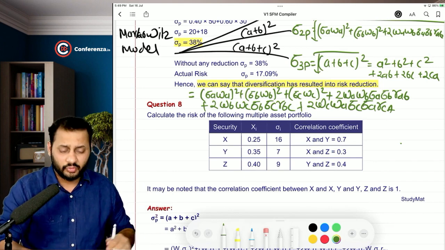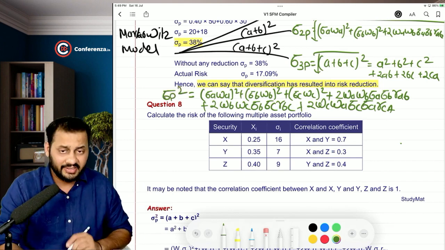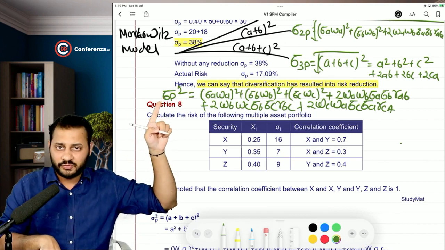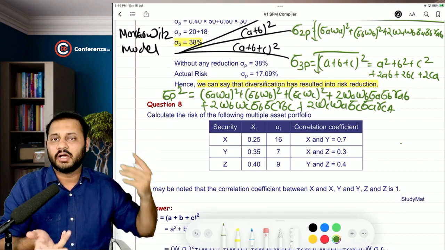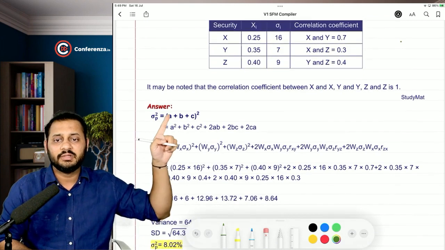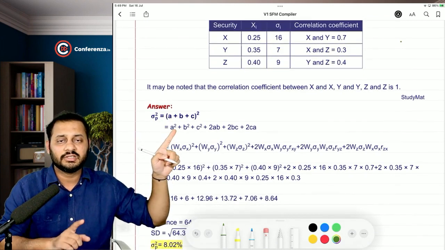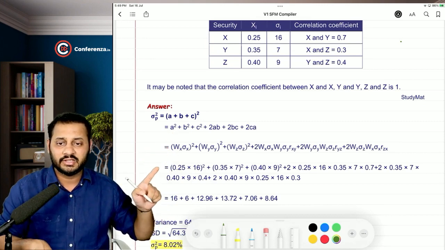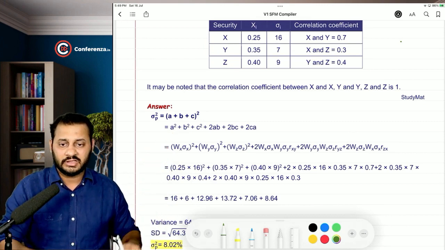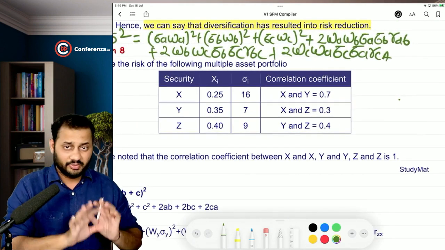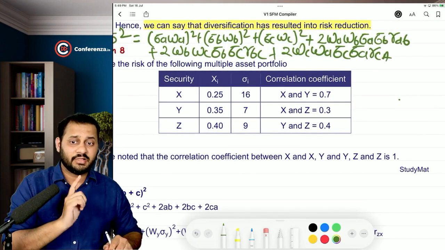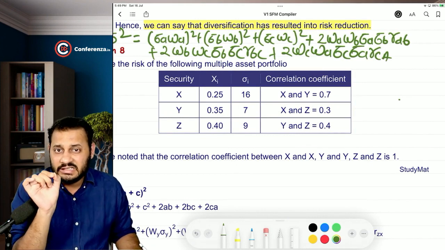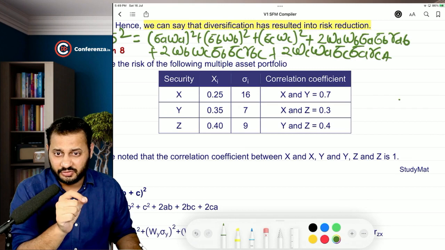That's the entire formula, and this will give you the portfolio variance with the 3 securities. Then the final answer has to be the square root. Then you have the answer with you. This is A plus B plus C whole square: A square plus B square plus C square plus 2AB plus 2BC plus 2CA. Put down the values and you will get the answer. That's it. Have a look at this question. I'm not going into the calculation. You have to practice on your own. If you lose it in practice, you will lose it in the exam for sure.